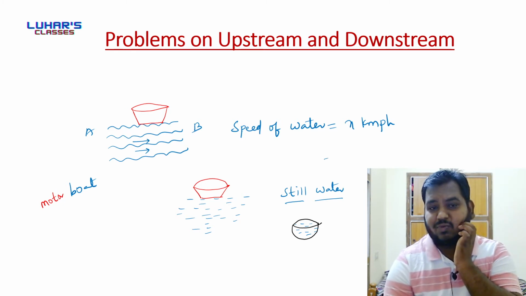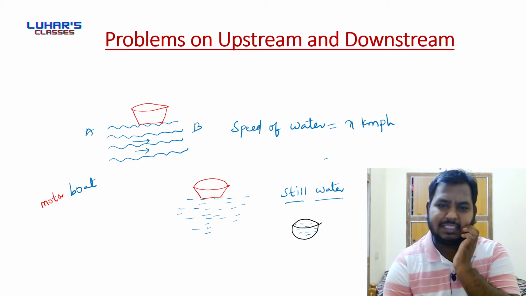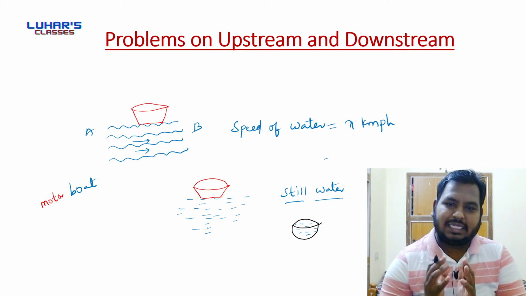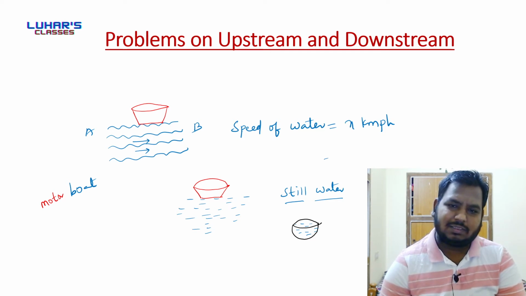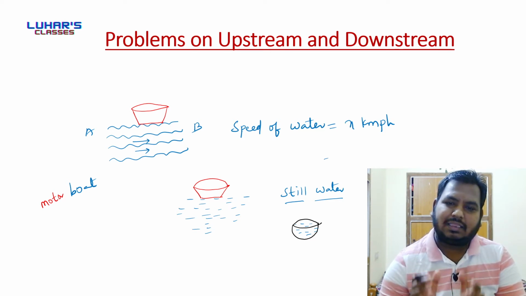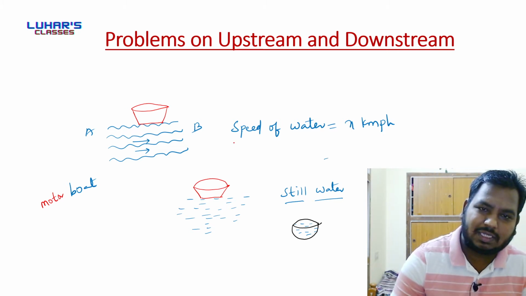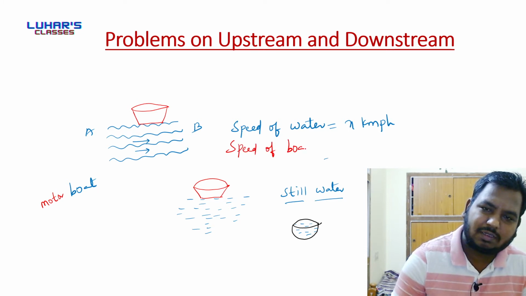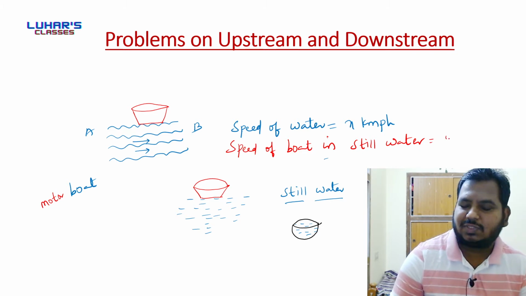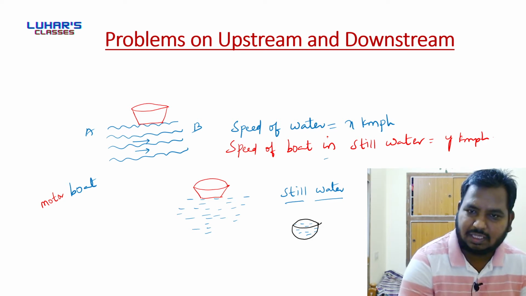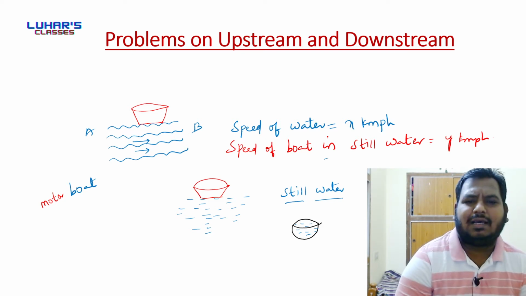Okay, so here what I mean to say is there is a boat, and the speed of that boat in still water is y kmph. Speed of boat in still water is y kmph. Did you get me? We have a boat. That boat we have placed in still water.